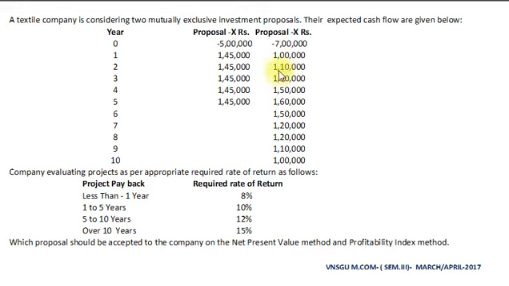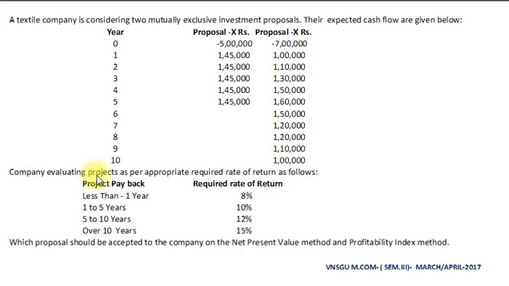Year 2, rupees 1,10,000. Year 3, rupees 1,30,000. Year 4, rupees 1,50,000. Year 5, rupees 1,60,000. Year 6, rupees 1,50,000. Year 7, rupees 1,20,000. Year 8, rupees 1,20,000. Year 9, rupees 1,10,000. And last year 10, rupees 1 lakh.